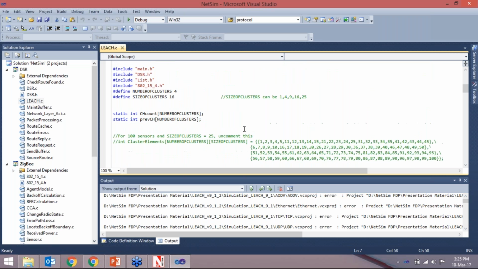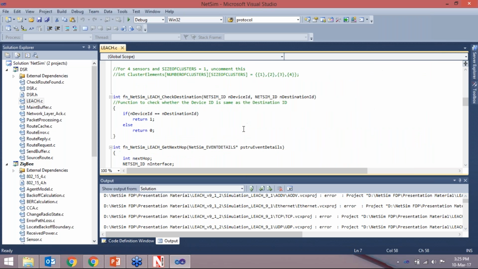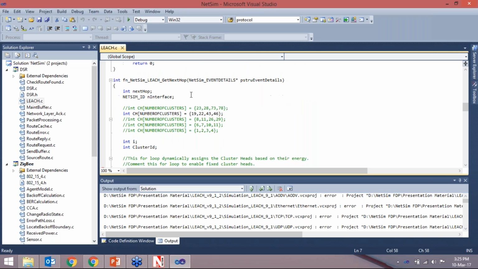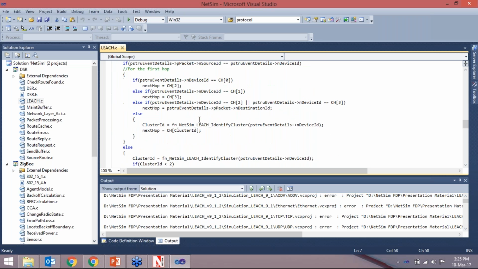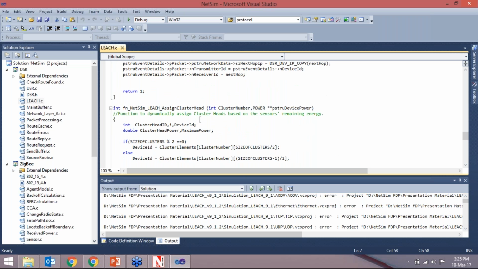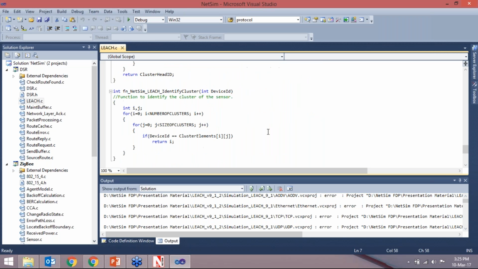Here we are having these device IDs. So here are the functions: check destination, get next hop, assign cluster head, identify cluster.